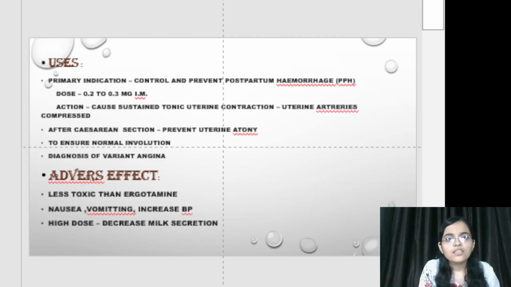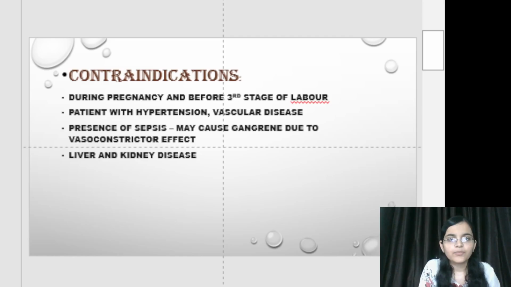After caesarean section, it is also used to control and prevent uterine atony. These are also used in normal evolution. Fourth use, it is also used for diagnosis of variant angina. Adverse effects, it is less toxic than ergotamine, but occasionally it causes nausea, vomiting, and increased BP. At high doses, it decreases milk secretion by its action on the dopamine receptor.